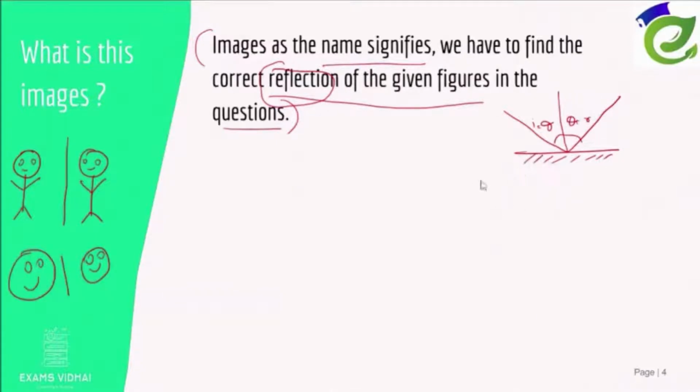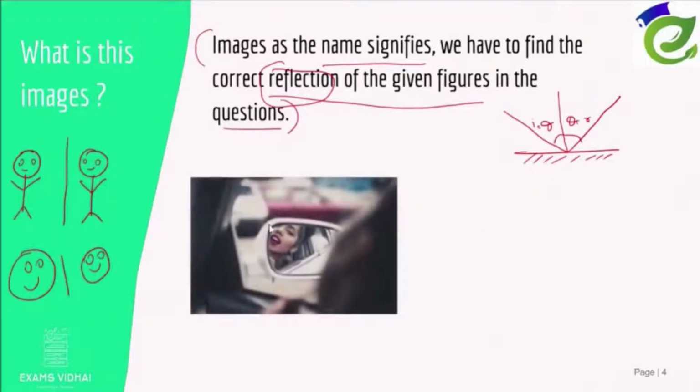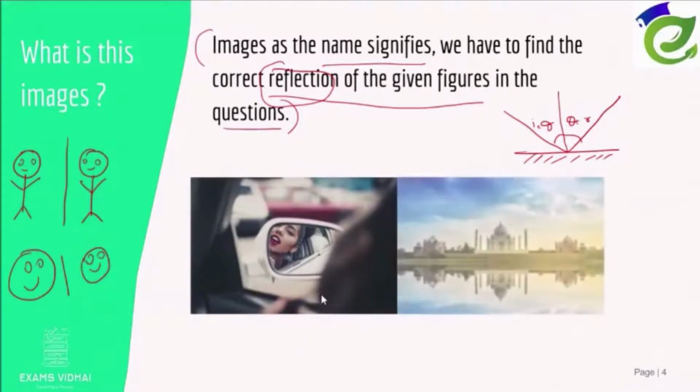So based on this law of reflection, we can see the different types of reflection that happen. You must have seen this, right? Everyone looks in the car mirror. And this is our Taj Mahal, and you see in the water also, the Taj Mahal is completely reflected. So this is the reflection, and this is the original Taj Mahal.